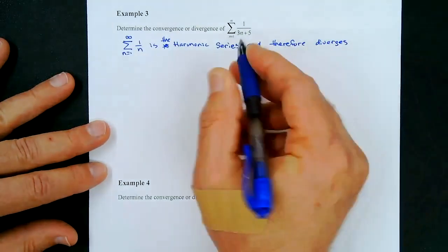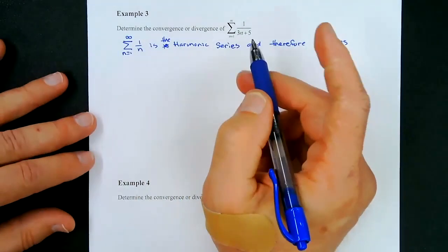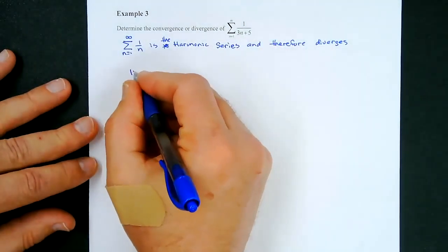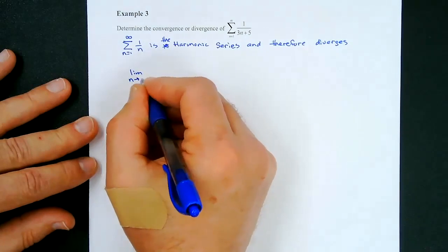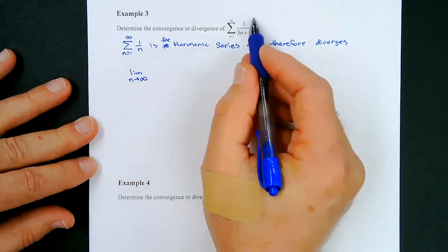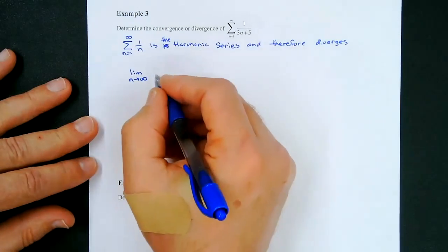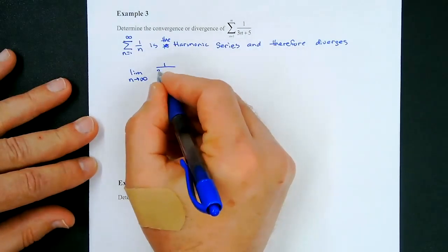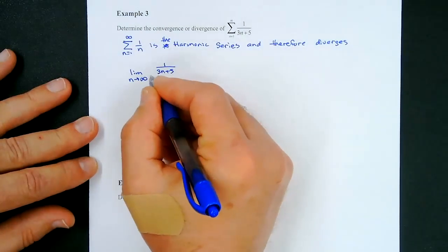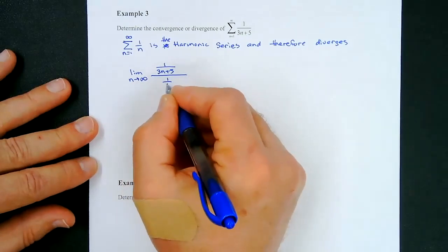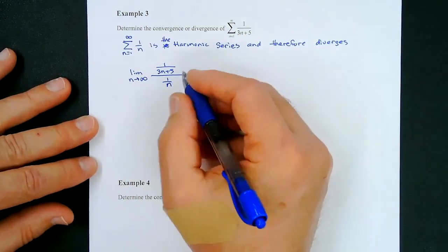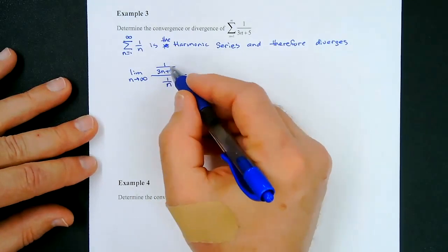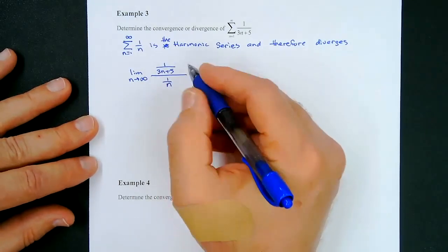So we're going to compare these two, and we're going to do this limit comparison. We take the limit as n goes to infinity of, this is my a sub n, 1 over 3n plus 5 over 1 over n. This is going to happen a lot, where we have a fraction over another fraction. This is really dividing two fractions.